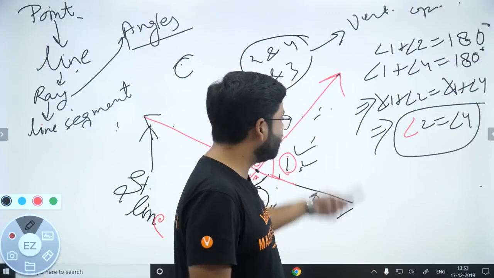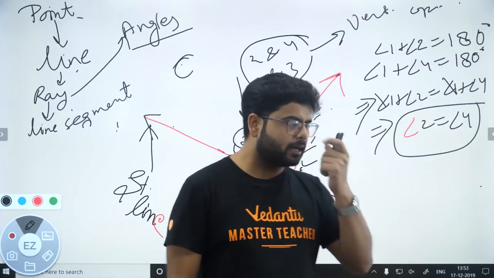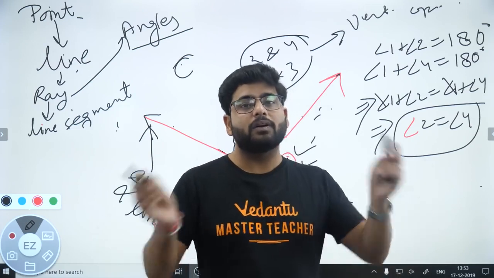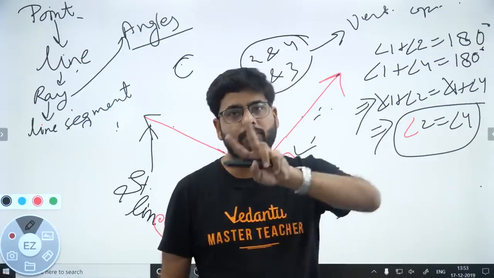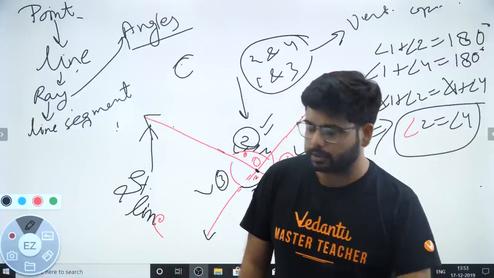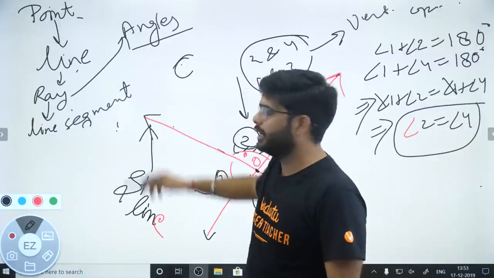We have discussed that all of these angles are always formed on a pair of angles. Like we always talk about two angles whenever we are talking about all of these. Okay, we have discussed a point, line, ray, line segment.